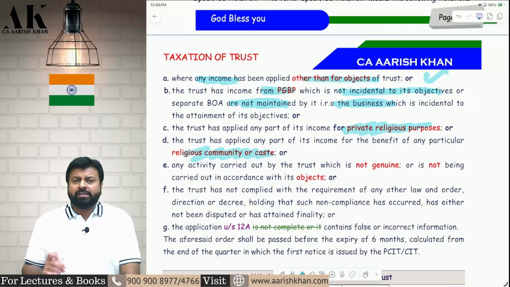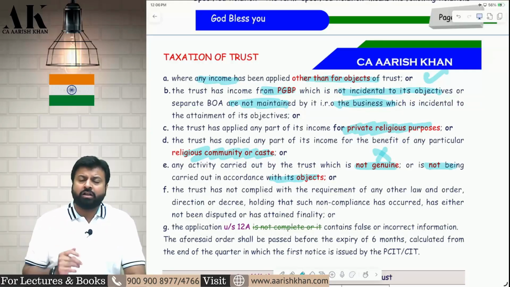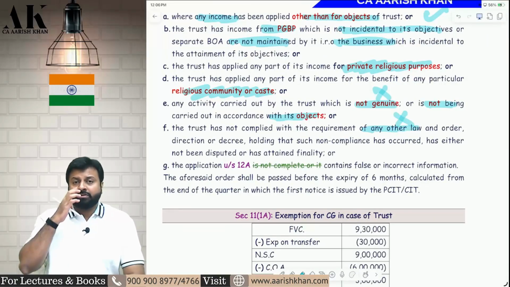The point number E is very dangerous, where the commissioner is of the opinion that the activity of the trust is not genuine, or it has not been carried out in accordance with the objects of the trust. It's a very dangerous line. Activity is not genuine. Activity is not in accordance with the objects of the trust. Or the trust has not complied with other laws.